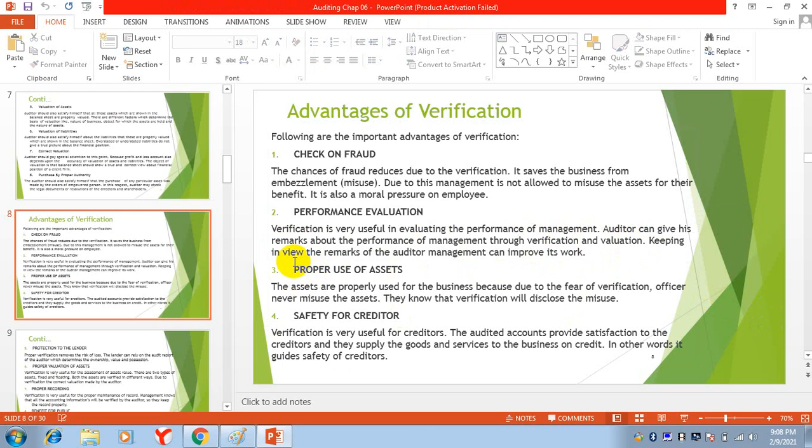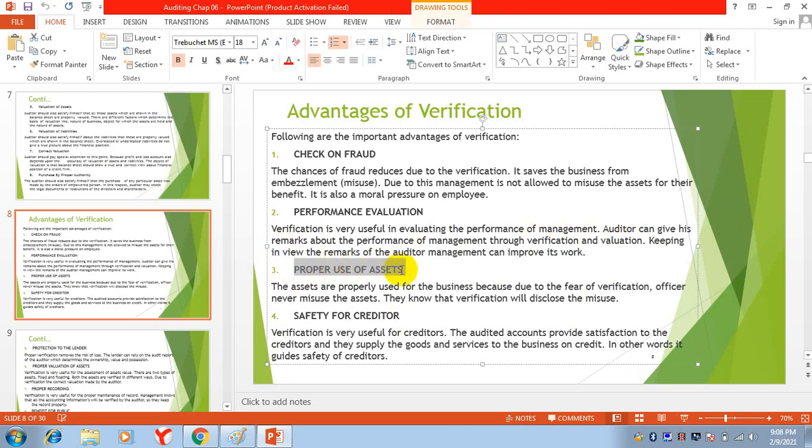The next thing is proper use of assets. Just like we check here, there will be no fraud. Same is the case here. The assets are properly used for the business because of the fear of verification. Officers never misuse the assets. If there is pressure of verification, officers will not misuse the assets.